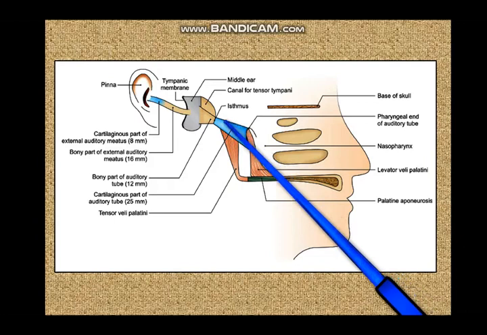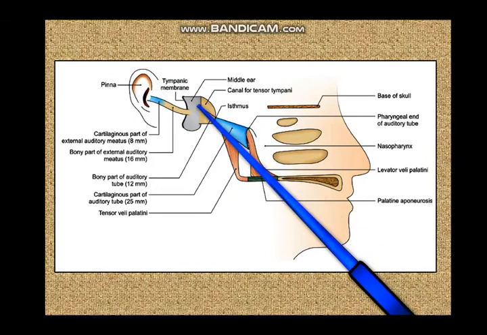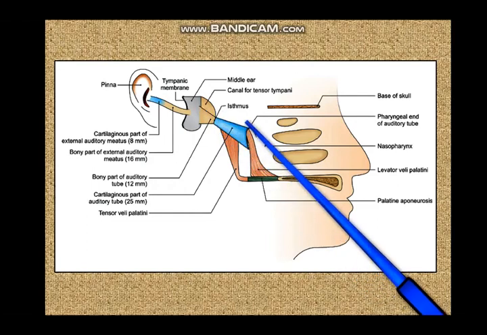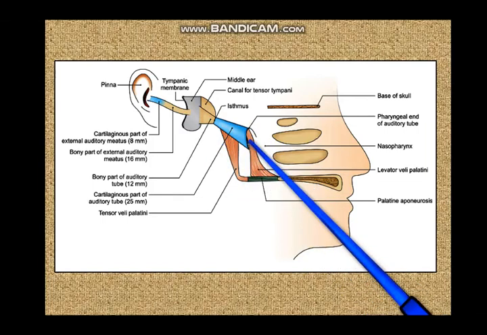also, which you cannot see in this figure, you have the tensor tympani going back along the canal for the tensor tympani, and descending below you have the salpingopharyngeus. So to the auditory tube you basically have the attachment of four muscles. You have tensor veli palatini or tensor palati, levator veli palatini or levator palati, the tensor tympani, and the salpingopharyngeus. These four muscles are attached to the cartilaginous part of the auditory tube.